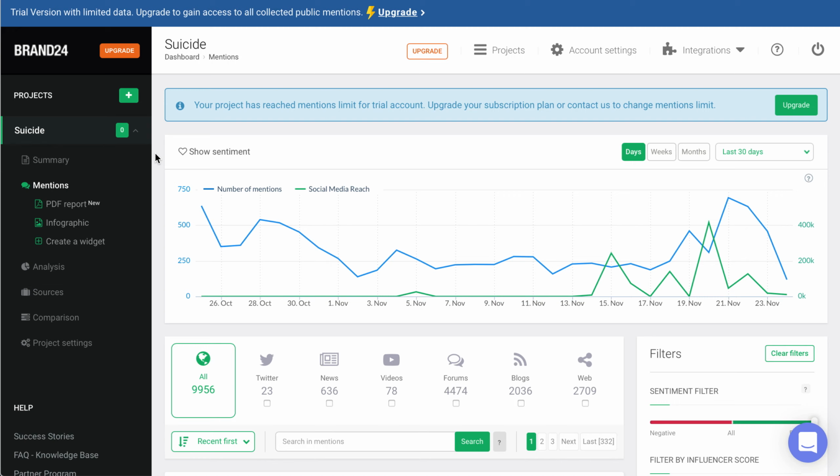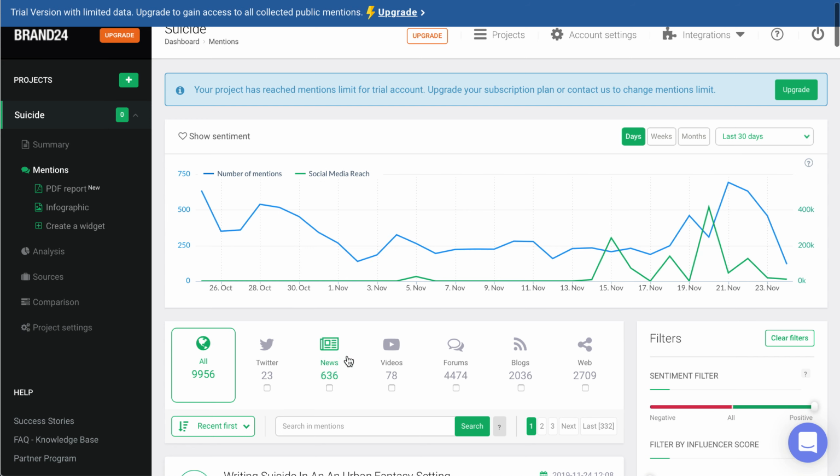Hello guys, I'm going to explain to you the Brand24 website to analyze some data. You can have many projects, but right now I'm only going to use the suicide topic. Here you can have the graph of how much this topic is being talked about on the website.